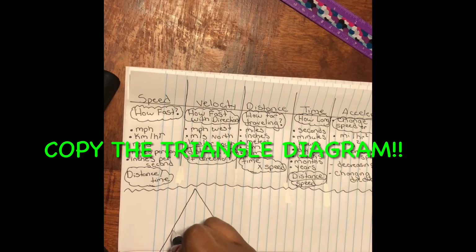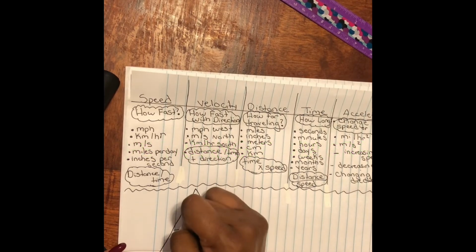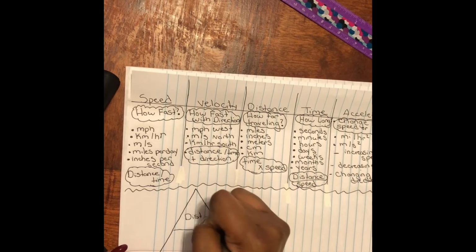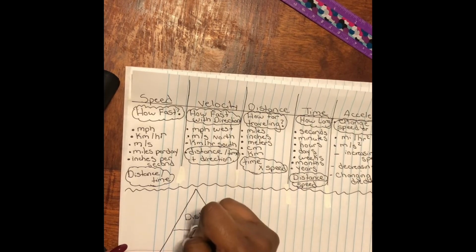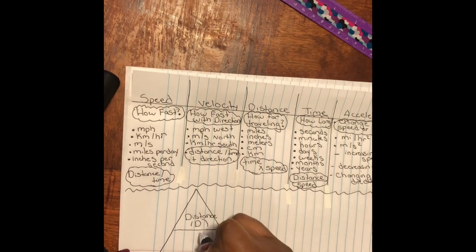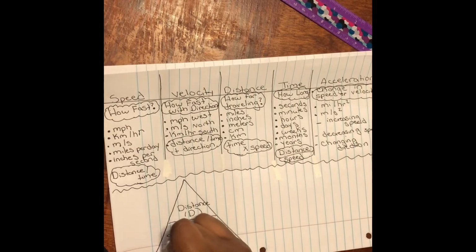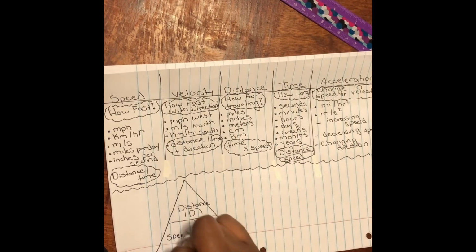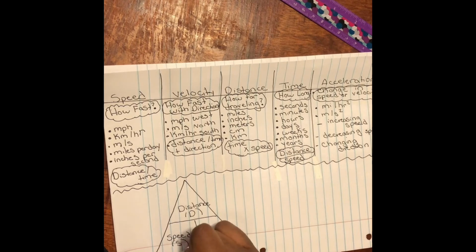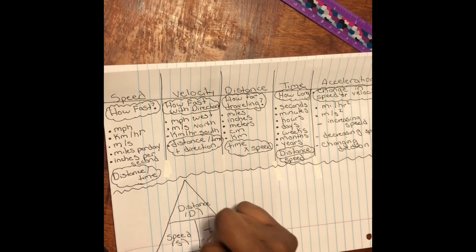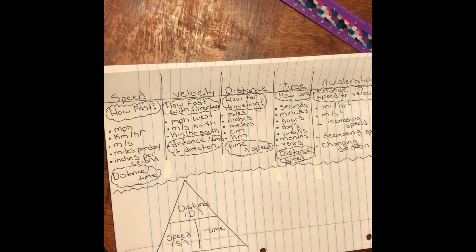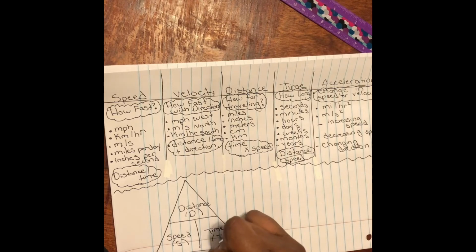So the first section is going to be distance, and I'm going to put capital D in parentheses. And then we have speed. I'm going to write that fully out, and I'm going to put capital S in parentheses. And then we have time, and I'm going to put capital T in parentheses.